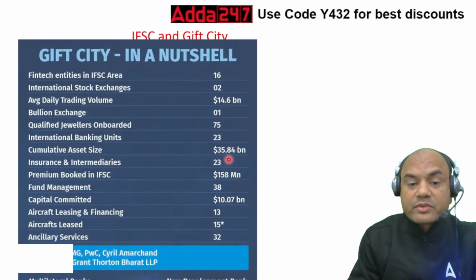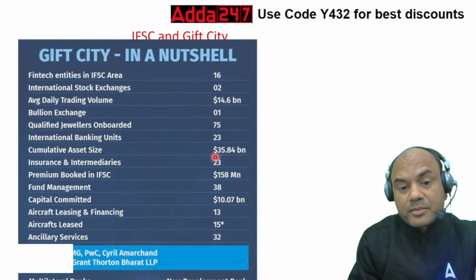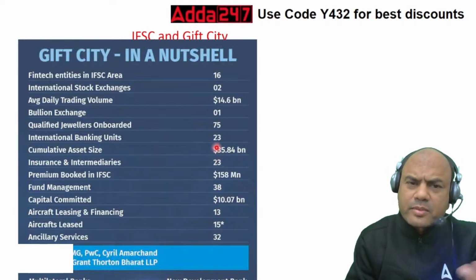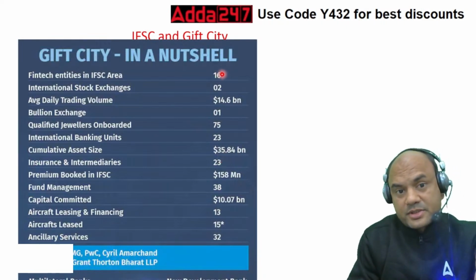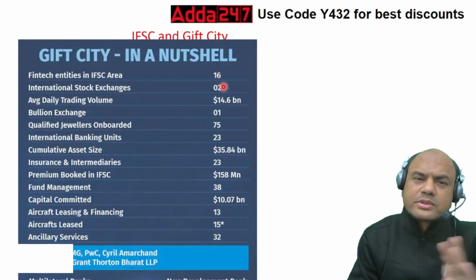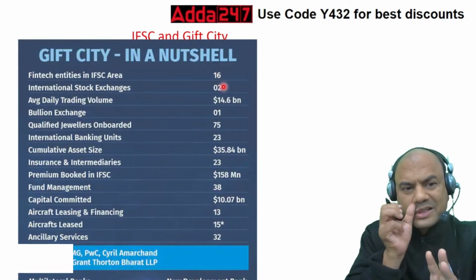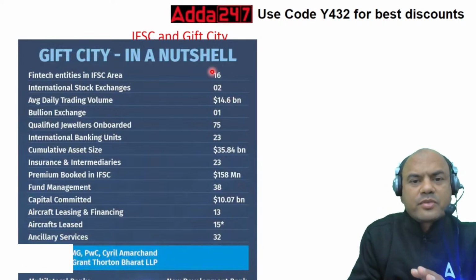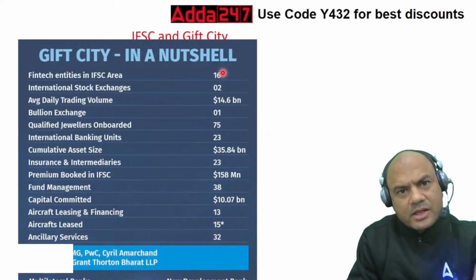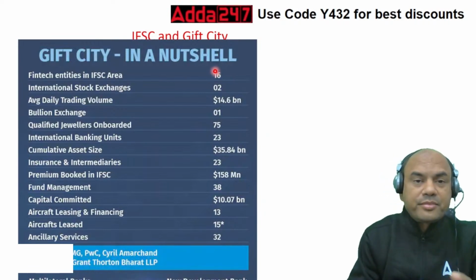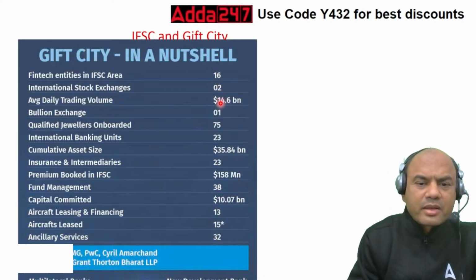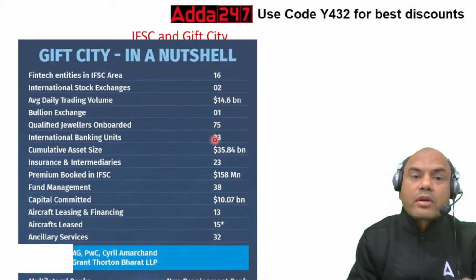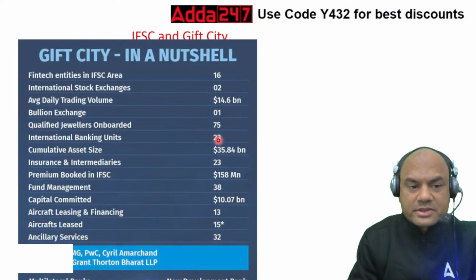Insurance and intermediaries: 23. So 23 insurance companies have come in, all from local also, from outside also. See here, if you look at the big companies, you'll say, sir, there are 1,000 companies in this world, only 16 have come in this fintech. But kindly remember, 1,000 are there. How many are the big 10? Obviously, in the big 10 and 20, there will be very few. So those have come. Thousands are not required over here. So these numbers are only for those top companies who will come and invest.